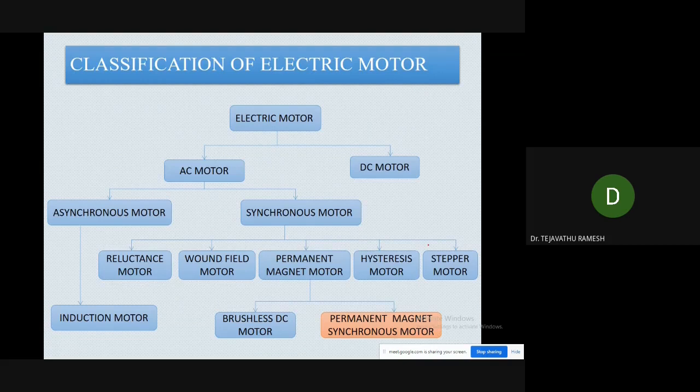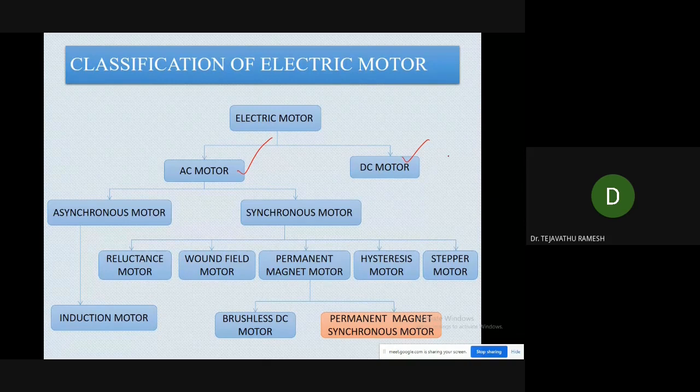As you know, we electrical engineers know the classifications of electric motors. The electric motors are classified into two types based on the supply availability. We have two kinds of supplies: one is the AC supply and another one is the DC supply. Based on the supply, the motors are categorized into two types: DC motors and AC motors.